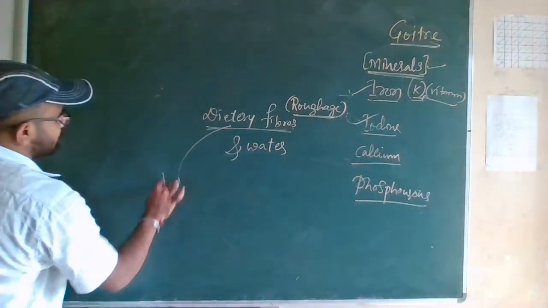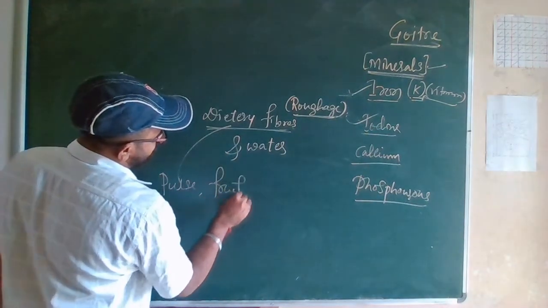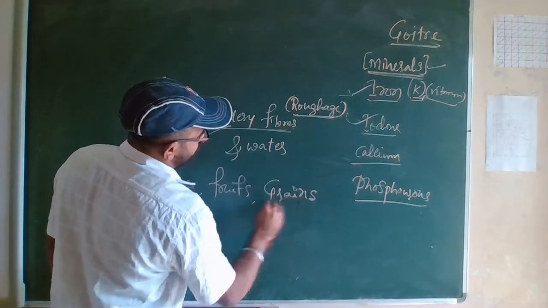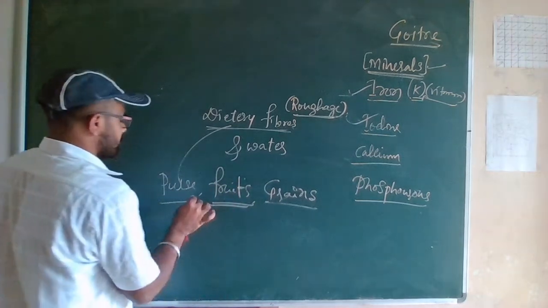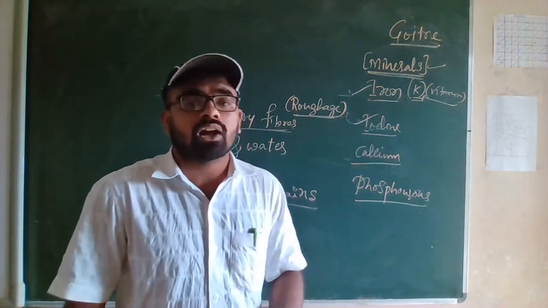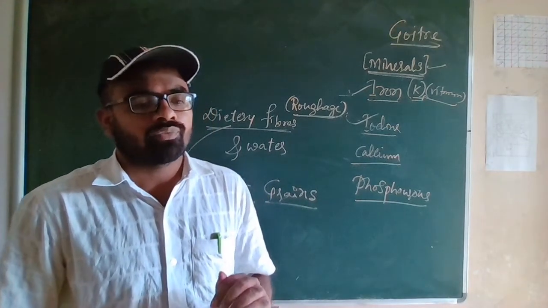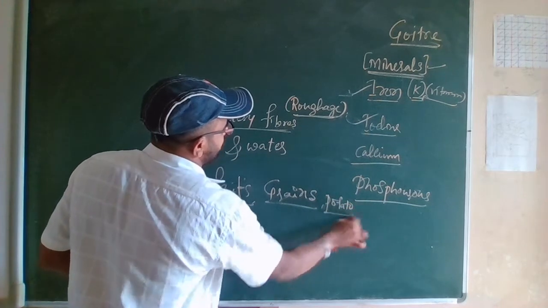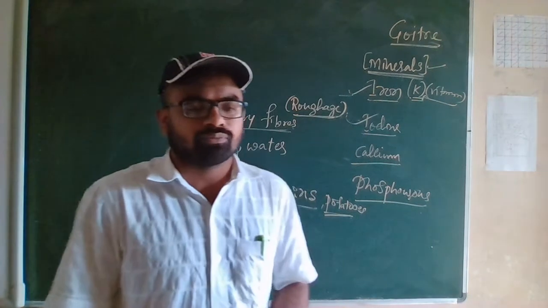Pulses, fruits, grains contain dietary fibers. Potatoes are also there. Potato also contains dietary fiber.